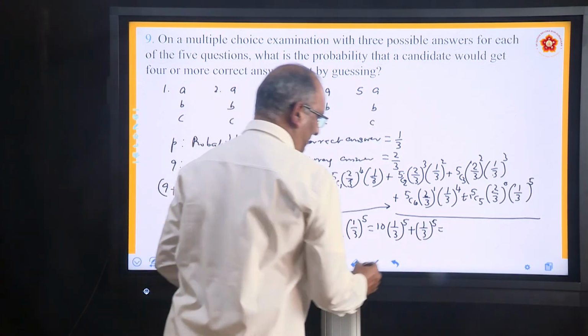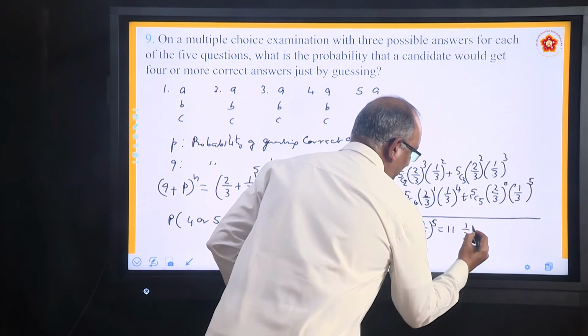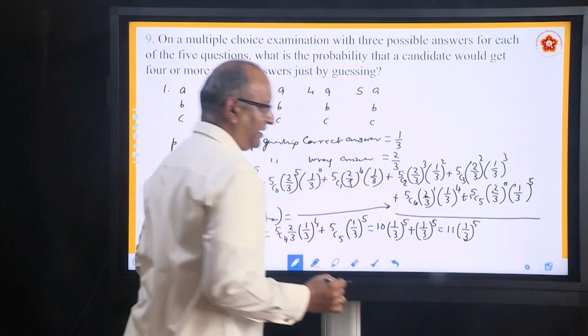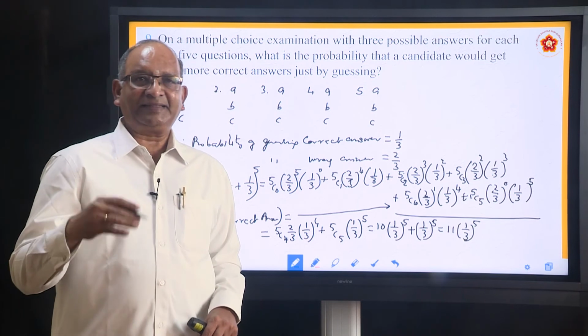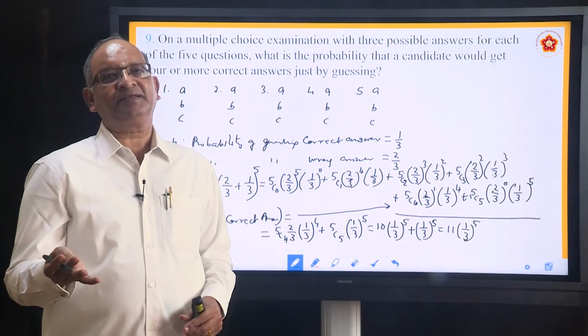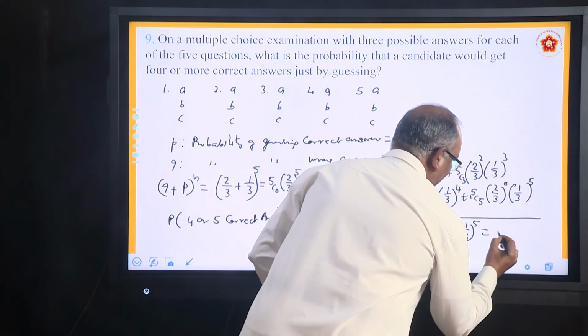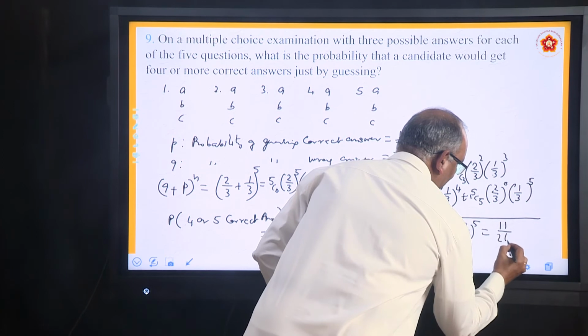Take 1 by 3 to the power 5 out, you will get 11 into 1 by 3 to the power 5. What is 3 to the power 5? 3 3s are 9, 3 9s are 27, 3 27s are 81, 3 81s are 243. So you can say the answer is 11 by 243.